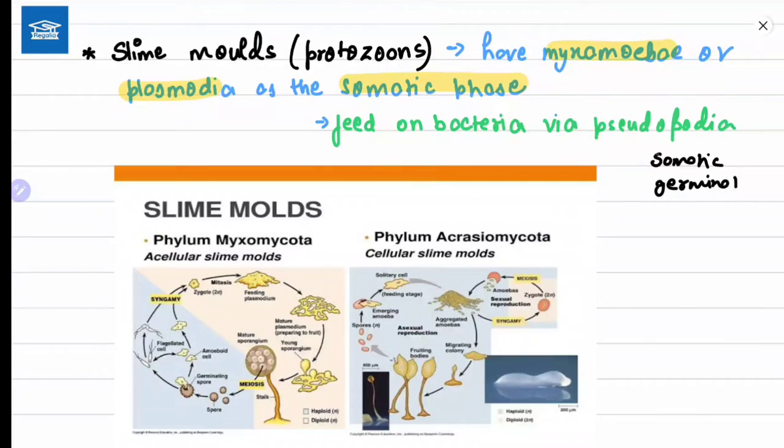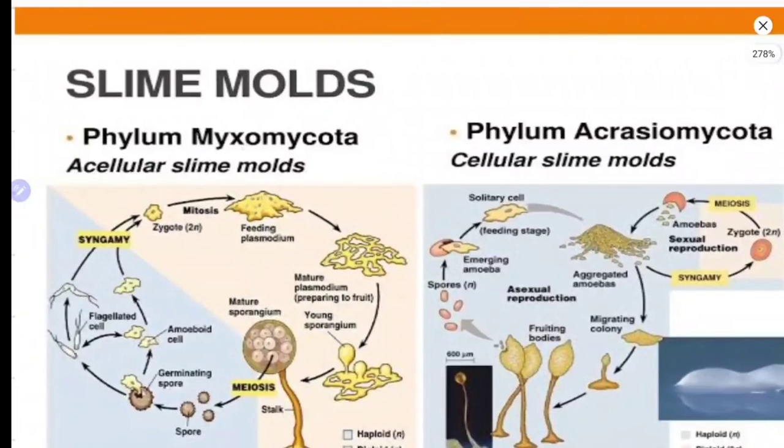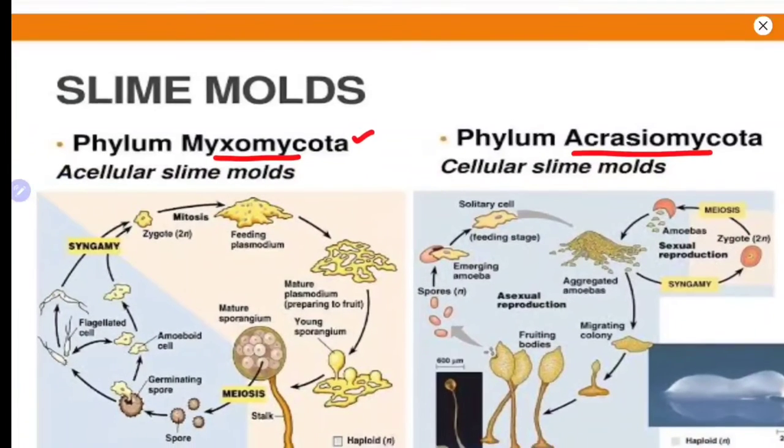The somatic phase forms the thalli, the body of the entire organism. Now, why do I say myxamoebae or plasmodia? I'll tell you why, so pay some attention. Here you can see a phylum called Myxomycota, and here is a phylum called Acrasiomycota. They come under slime molds.